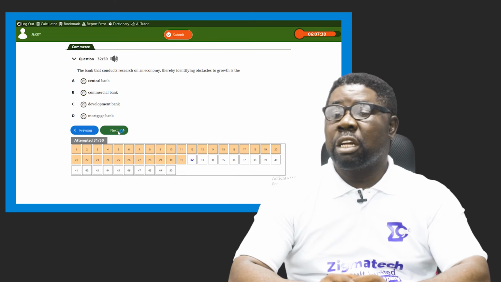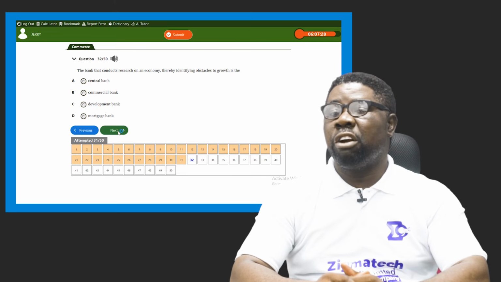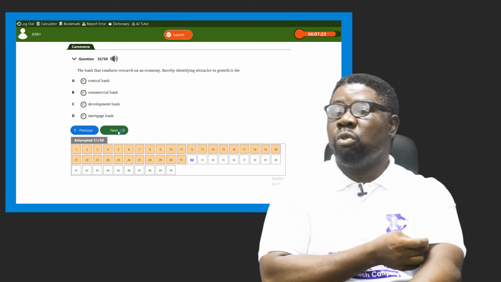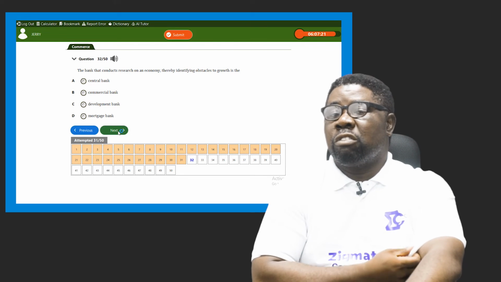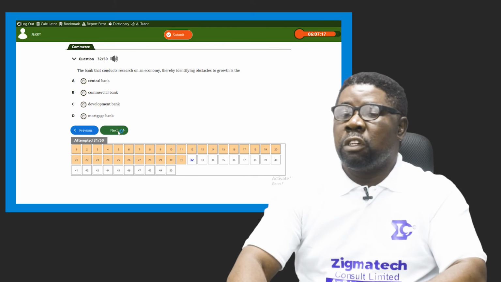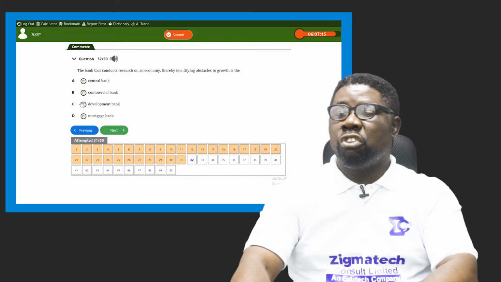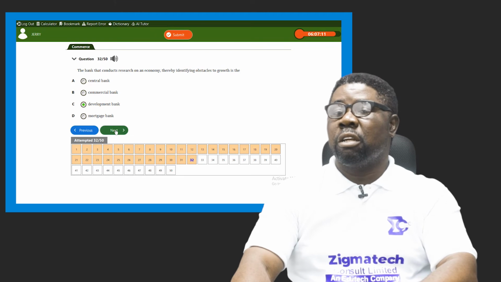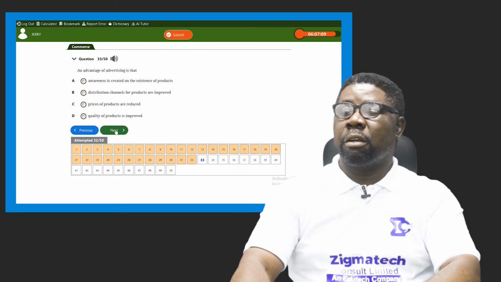Development banks are saddled with the responsibility to determine which area of the economy needs development or growth, so that they will channel finances or funds in that direction to help the economy become developed. So our answer is not central bank, but development bank. That's their major function, that's what they do as a bank.